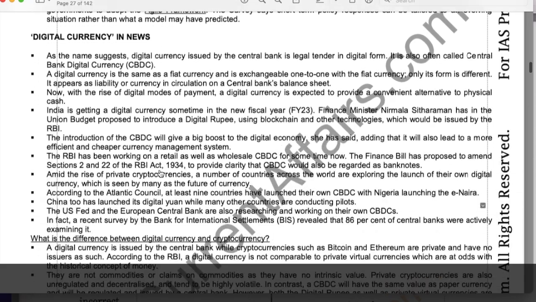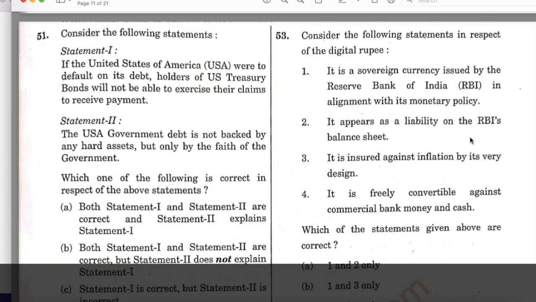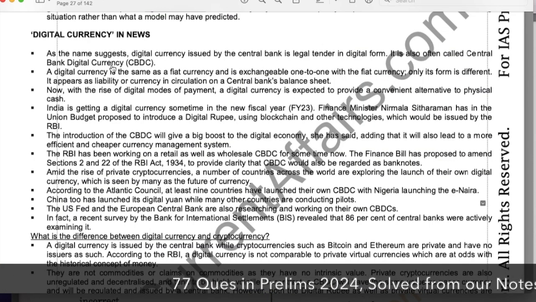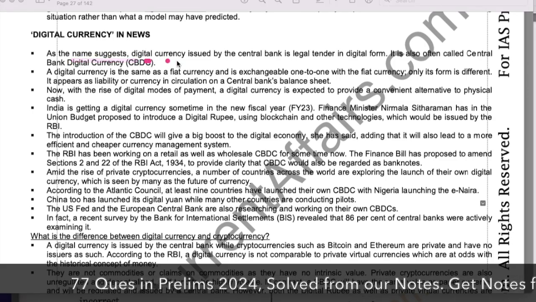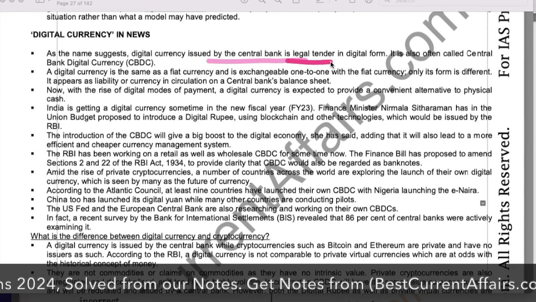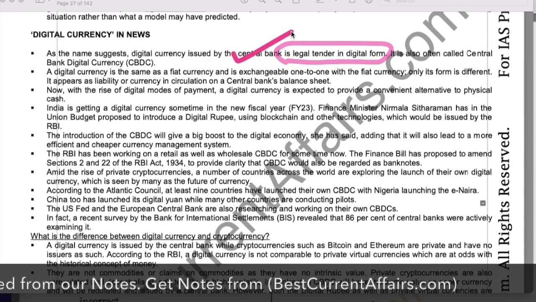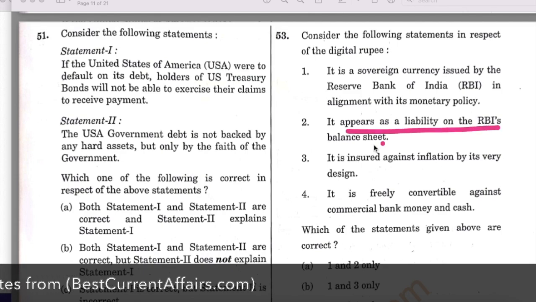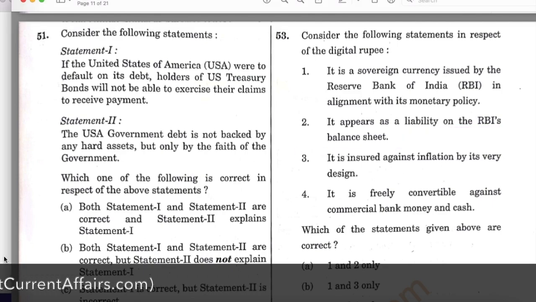Now see the facts asked in the question. First is that it is a sovereign currency issued by RBI in alignment with the monetary policy. This statement is correct. The very first line says, as the name suggests, digital currency or digital rupee is issued by the central bank and it is a legal tender in a digital form. So it is issued by RBI, it is correct. Second is that it appears as a liability on the RBI's balance sheet, that is also correct.